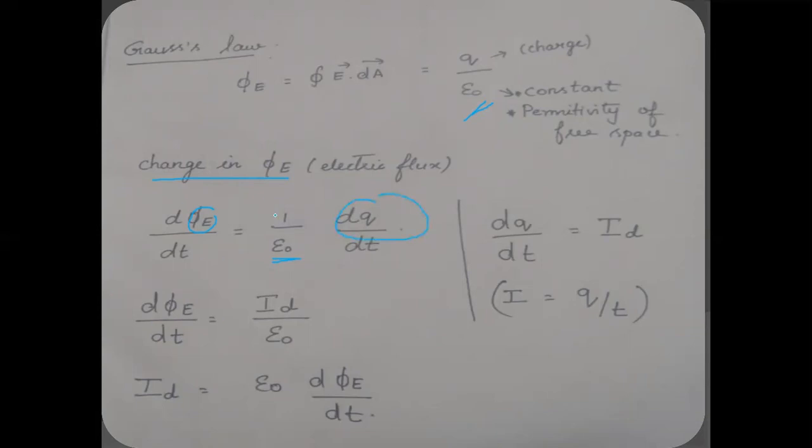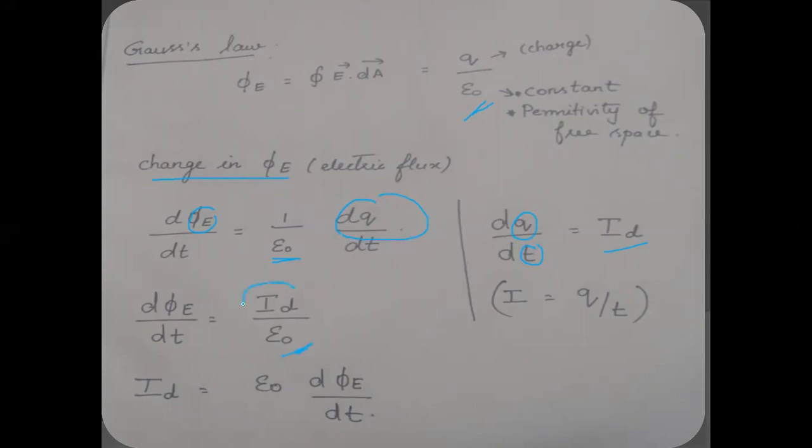So I have an equation here. And what we know is dQ by dt is equal to id. What is dQ by dt? Q by T. What is Q by T? The number of charges flowing through a certain area in a particular period of time is what we call current. So Q by T is current. So dQ by dt is what we are going to call our displacement current. So this dQ by dt, I can write as id. So my equation becomes 1 by epsilon naught into id, or I can write it as id by epsilon naught.